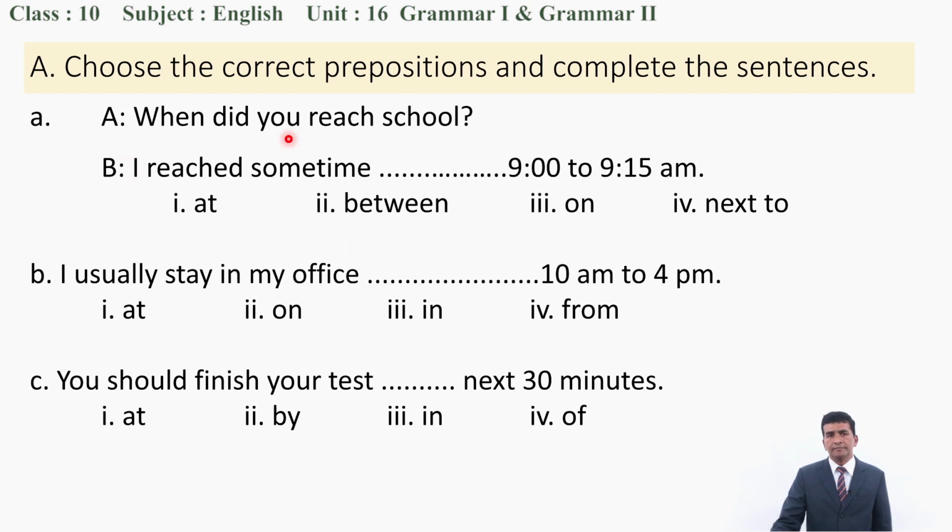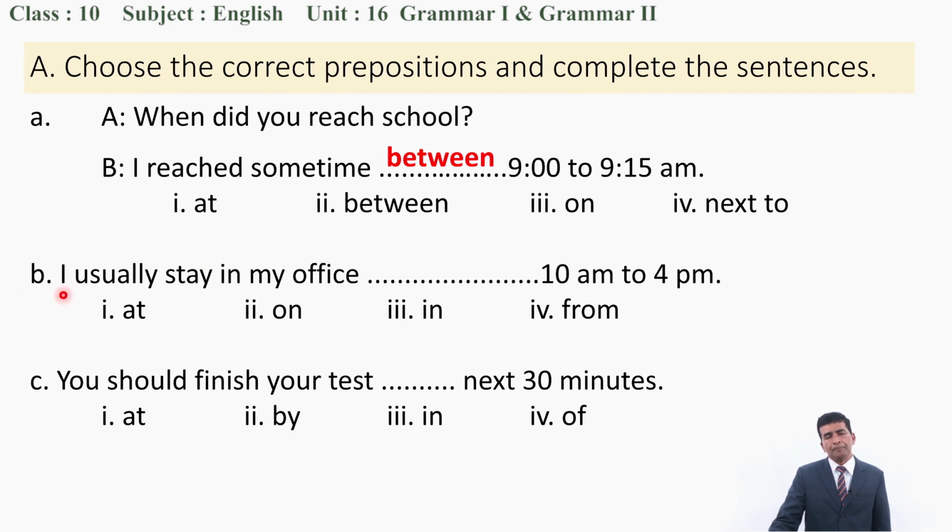Let's go to A. Here is a conversation between A and B. A says, when did you reach school? B replied, I reached sometime 9 to 9:15 a.m. Can you guess what can be the correct answer? Here is a duration, 9 to 9:15. That means the right option can be between. Yes, between 9 to 9:15.